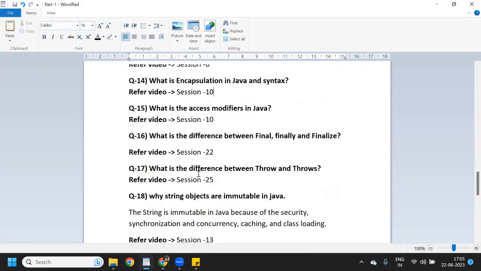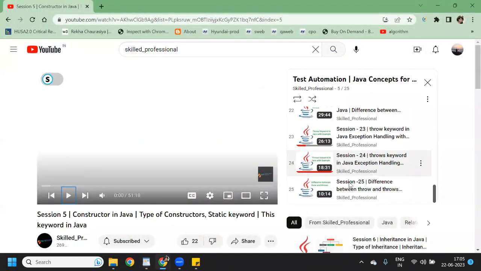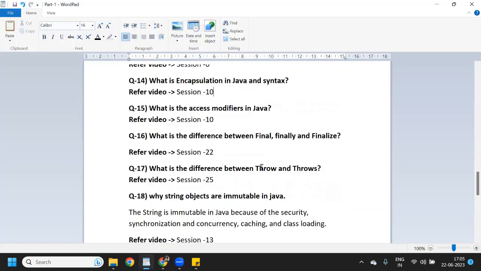Question 17, what is the difference between throw and throws? I have explained it in session 25. This is also important. Mostly the interviewer asks, what is the difference between throw and throws keyword? Both are keywords.